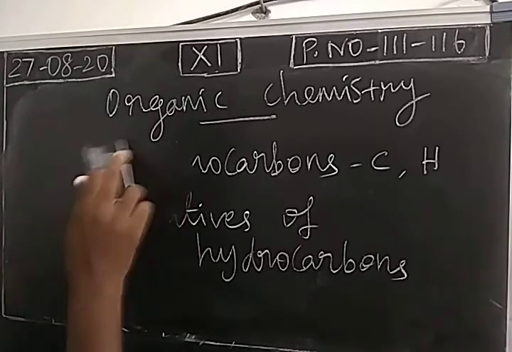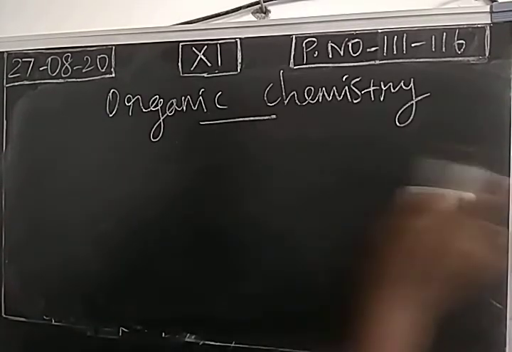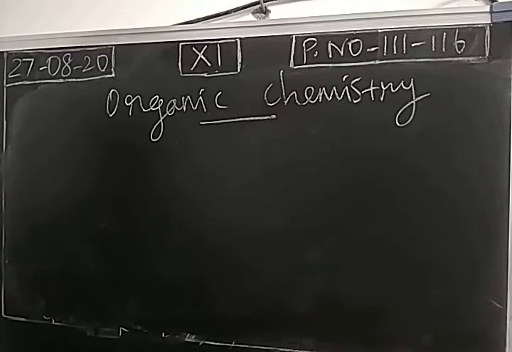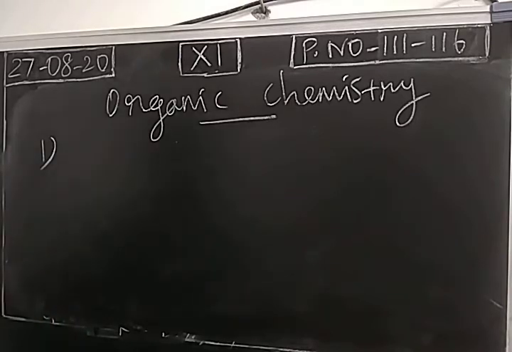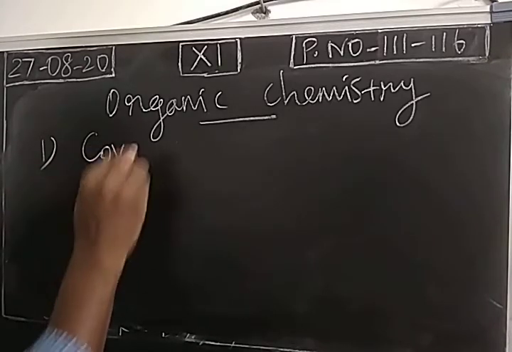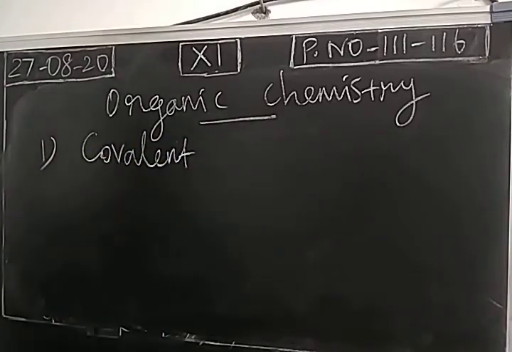As I told already, organic compounds are totally different from the inorganic compounds. So what are the properties or characteristics of organic compounds? One by one we will discuss. First, organic compounds are covalent in nature. What about inorganic compounds?